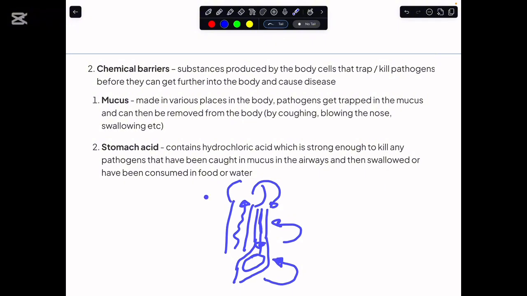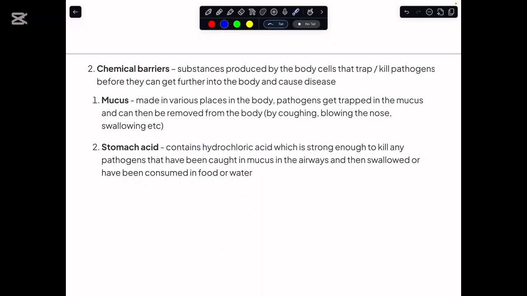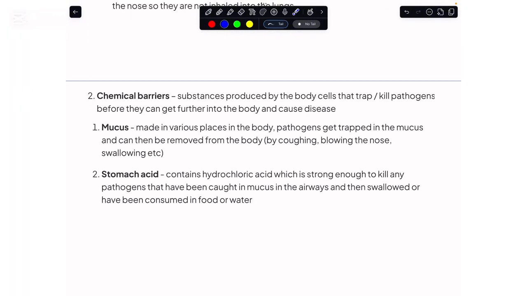Or if by mouth we take some contaminated food or water having pathogens in it, again the hydrochloric acid in the stomach would digest these pathogens. So I hope you are clear with the idea of the barriers, how many barriers we have in the body, and where in our body these barriers are located.